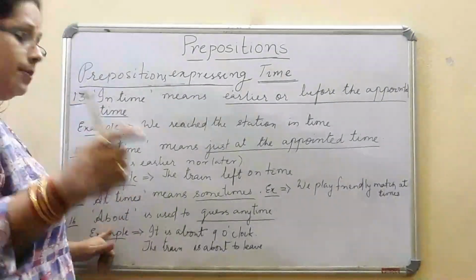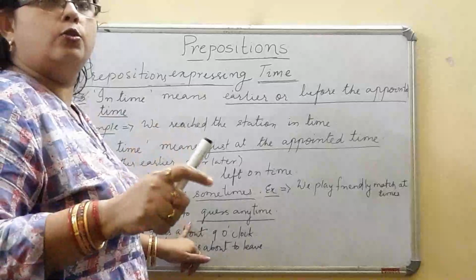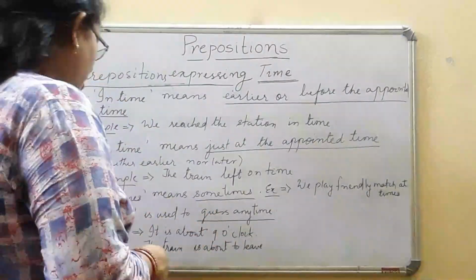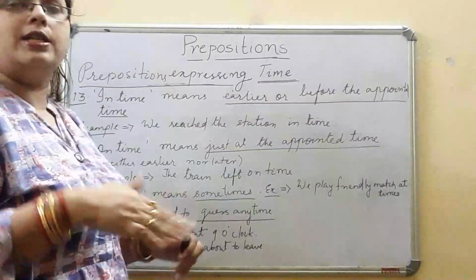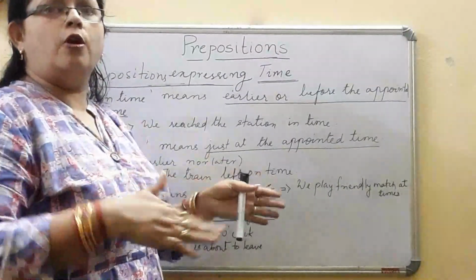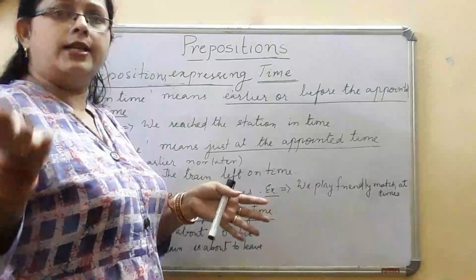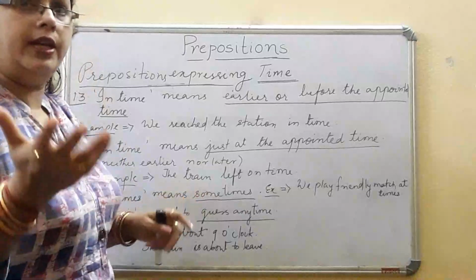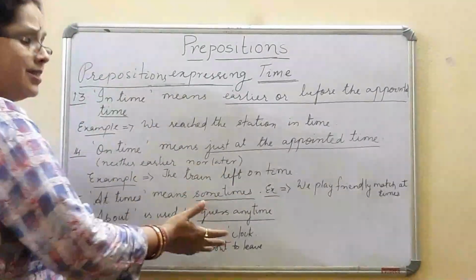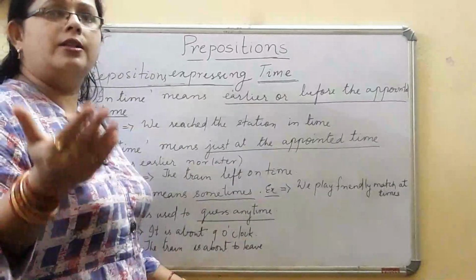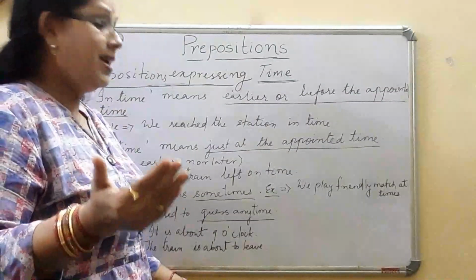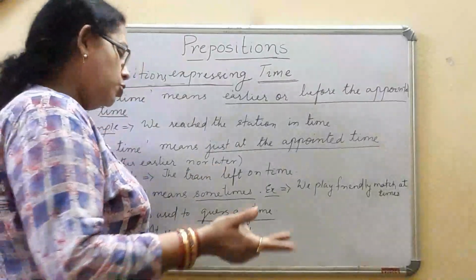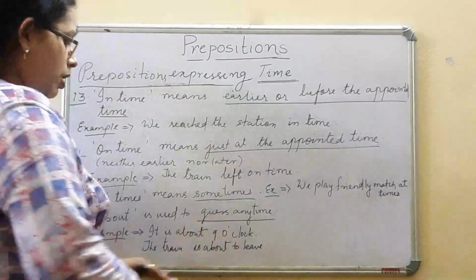About. About is a preposition that is used for guessing the time. Guess any time. If I say it is about 9 o'clock, it is about 9 o'clock means what? Before, after, in between, आगे जा सकता, पीछे जा सकता, मतलब about. Fixed time I don't know. It is 7:30, 8:30, 9 o'clock. Or we can say the train is about to leave. What is the time there? The train is about to leave means अभी जा सकता, 15 मिनट बाद जा सकता, 20 मिनट के बाद जा सकता, 2 मिनट के बाद जा सकता है. So the train is about to leave.